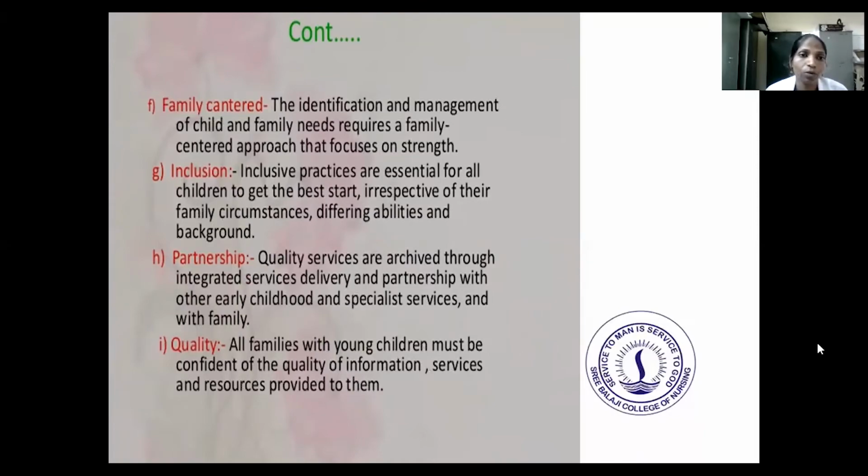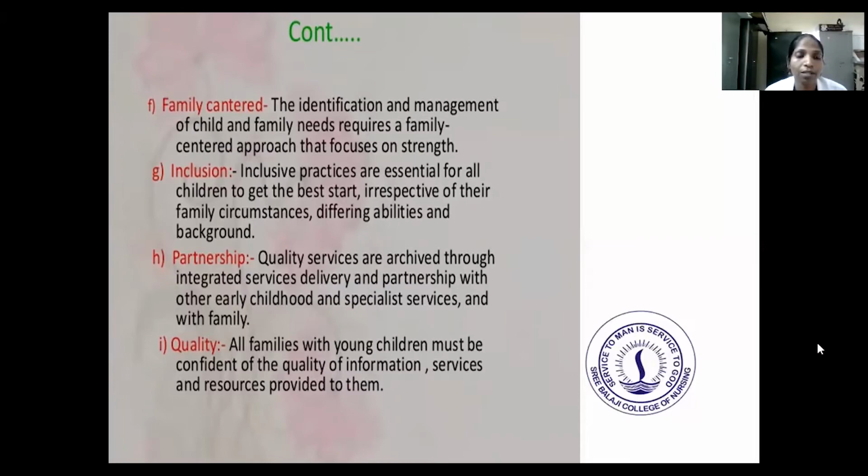Next is inclusion. Inclusive practices are essential for all children to get the best start, irrespective of family circumstances, differing abilities and background.